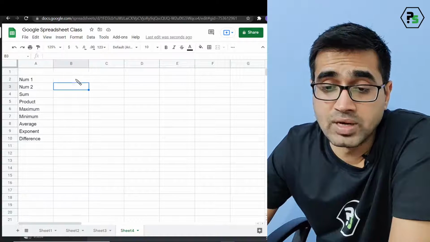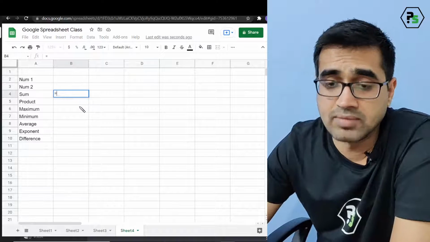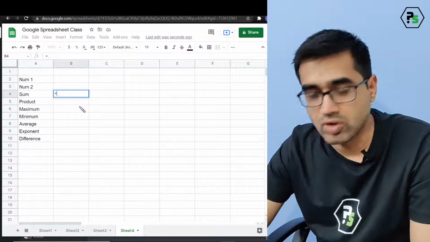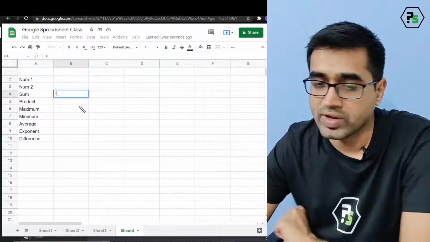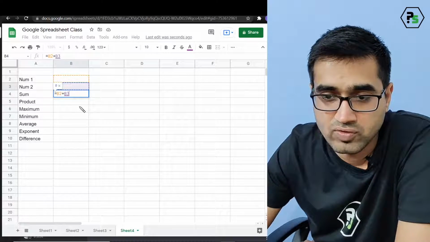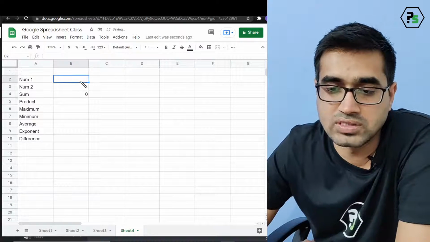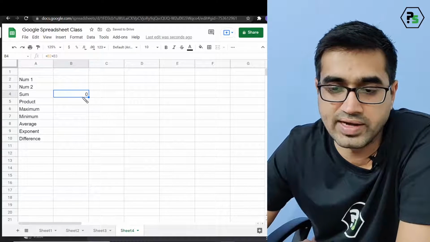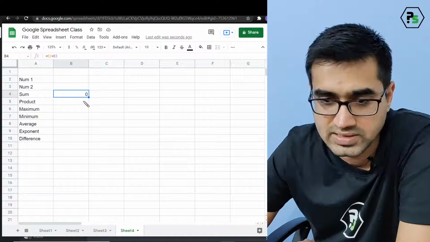Okay, you've got two numbers, they are fixed. You want to find the sum, what do you write? You write the sum. Now you can either write the sum or you can write this value plus this value. See, it's a very easy way. If I do B2 plus B3, I know this is a B2 value, this is a B3 value, I can write B2 plus B3, easier.